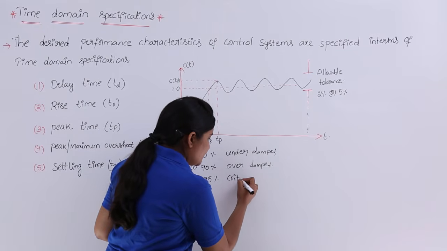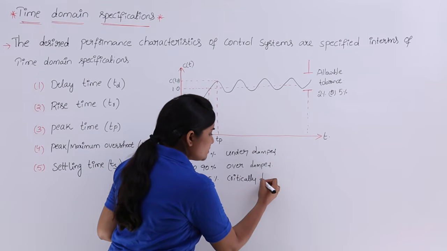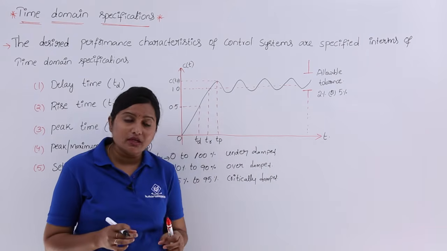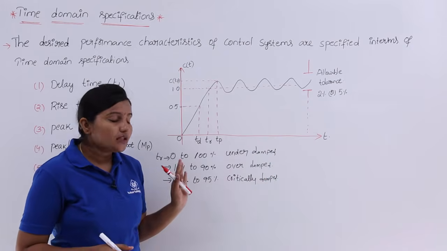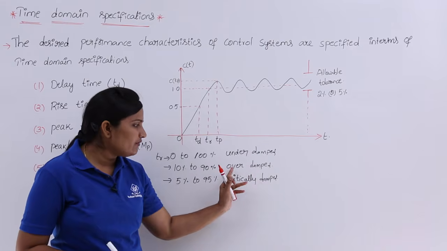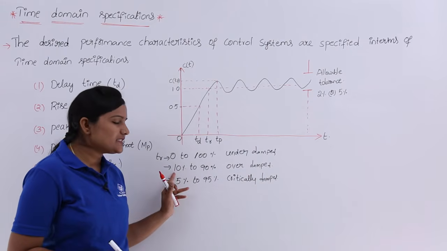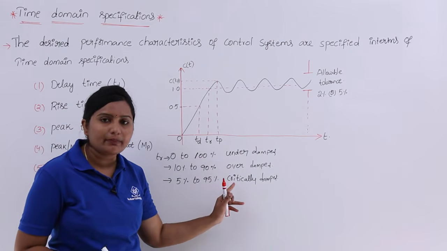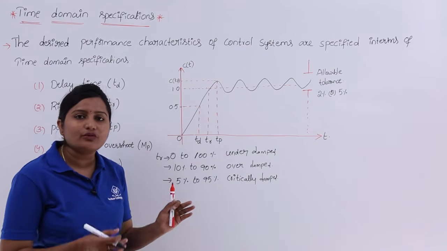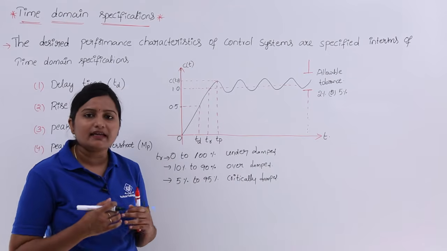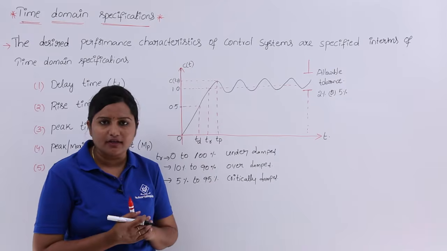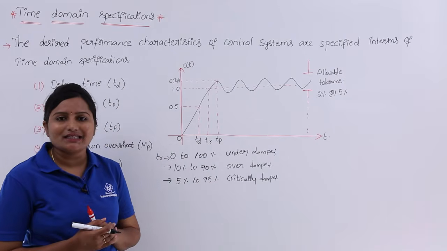This is very important when you are solving problems. If the problem gives an underdamped system, consider rise time from 0 to 100%. If overdamped, consider 10% to 90%. If critically damped, consider 5% to 95%. This is how we consider the rise time.